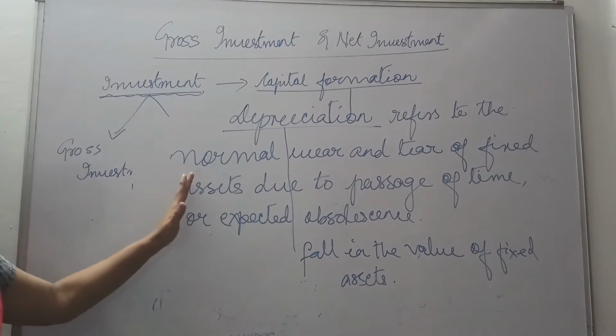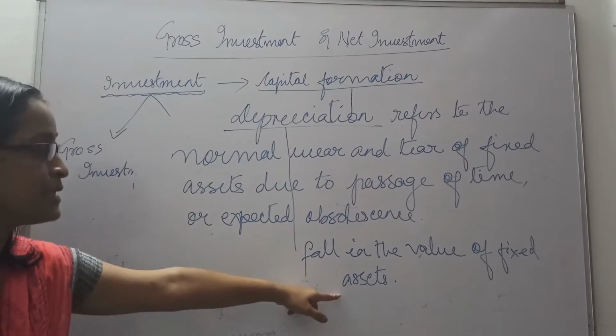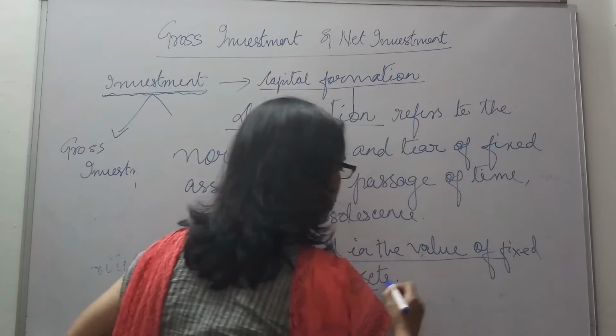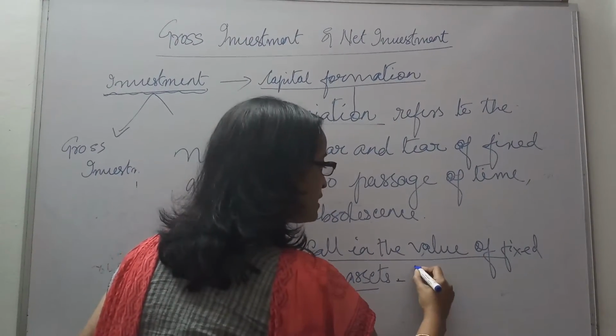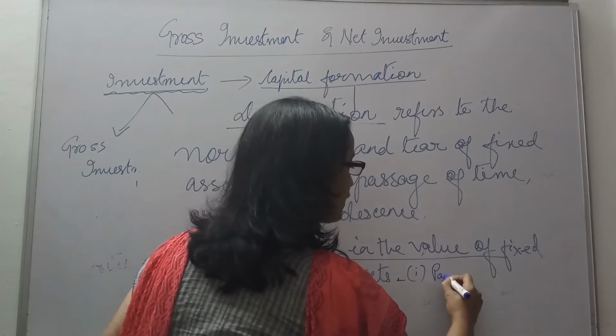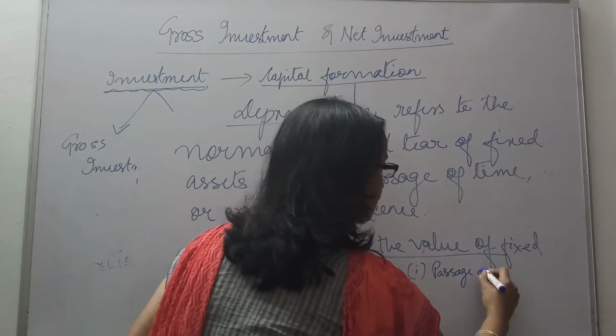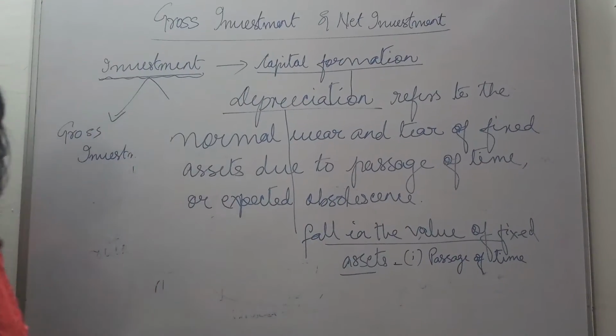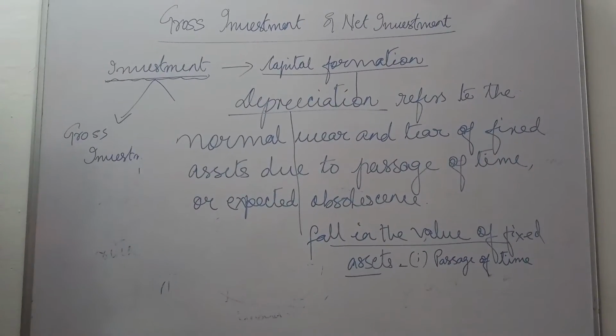It refers to fall in the value of fixed assets. And why is it happening? The fall in the value of fixed assets happens because of three things. First thing, because of passage of time. As it is becoming older, it is going out of fashion.